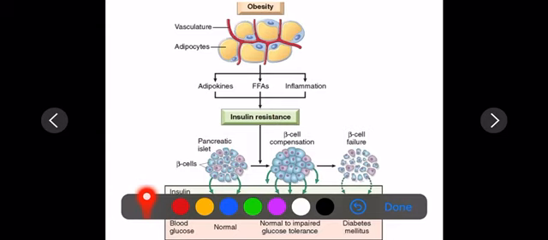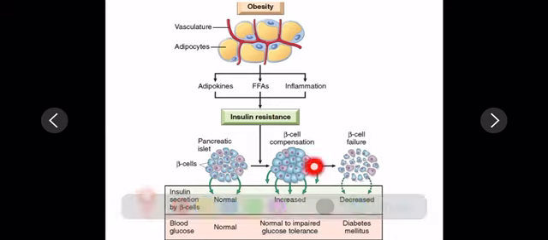So the pancreatic islet beta cells become hyperplastic, like a compensation to increase insulin production, so that the blood glucose level decreases. So beta cell compensatory hyperplasia occurs, and insulin secretion by the beta cells increases.